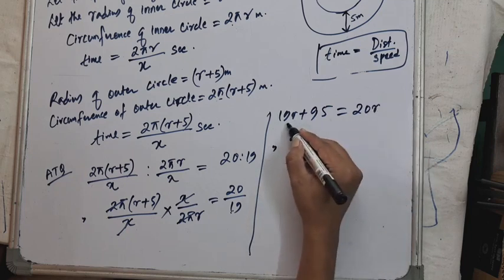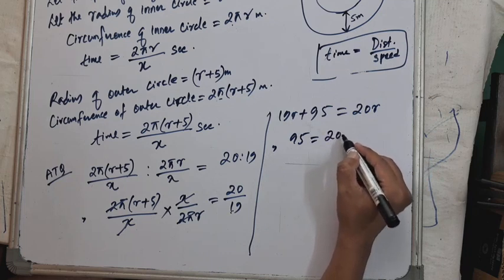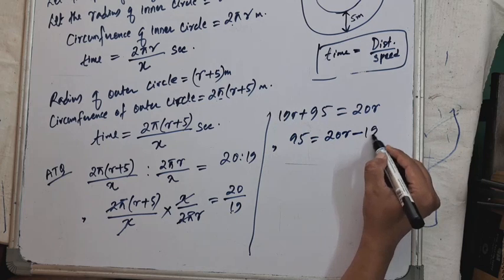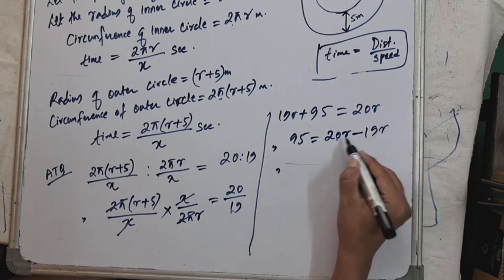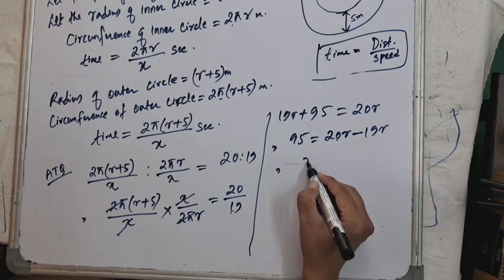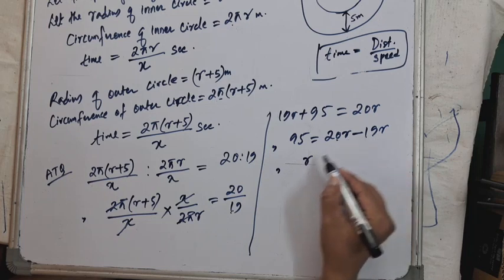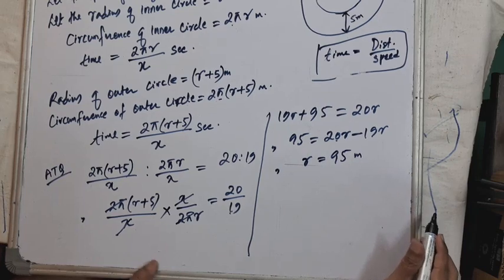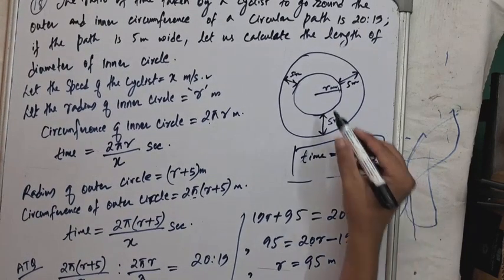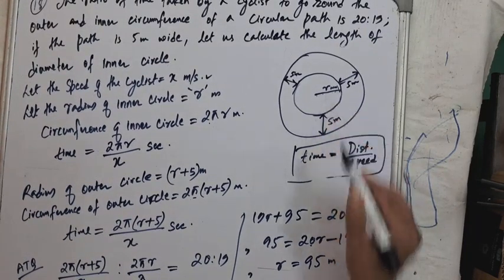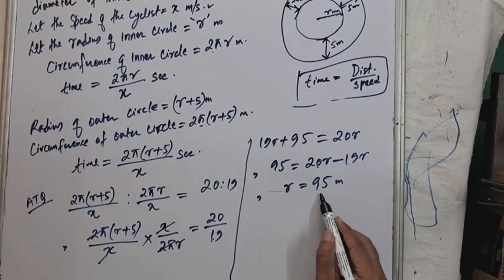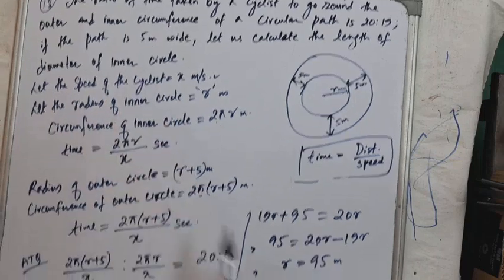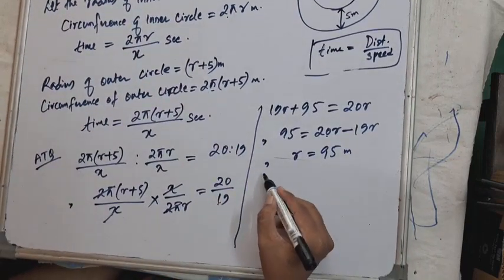Let us take this 19r to the right hand side. Plus 19r will become minus 19r, so 20r minus 19r is r, equal to 95. So we got the radius of the inner circle. Radius of the inner circle was r meters, and the value of r is 95 meters. We are asked to calculate the diameter of the inner circle. Now let us calculate the diameter of the inner circle.